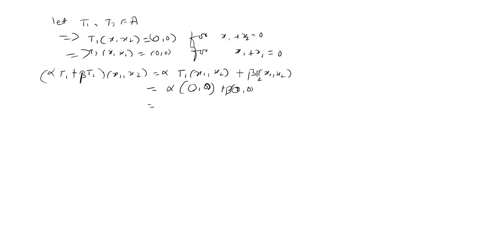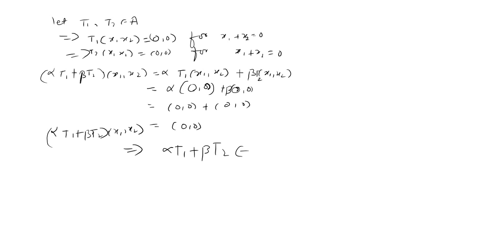If I multiply alpha with 0, I get 0 comma 0, and if I multiply beta with this, I also get 0 comma 0. This implies 0 comma 0. That means (alpha T1 plus beta T2) of x1 comma x2 is nothing but 0. This implies that alpha T1 plus beta T2 belongs to A. Hence A is a subspace of L(V2, V2). I hope you understand this question. We'll solve the next one.